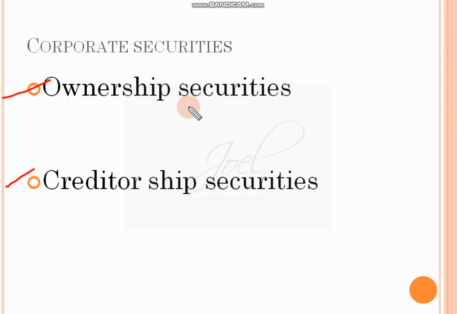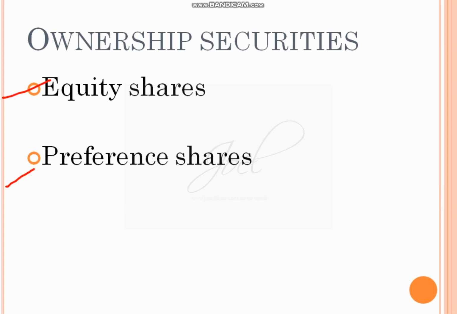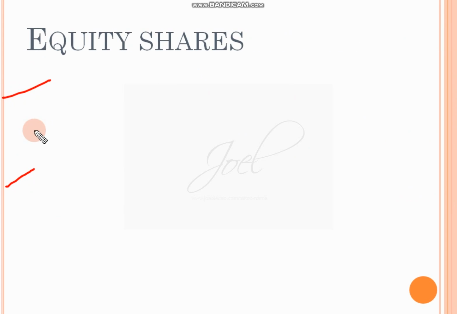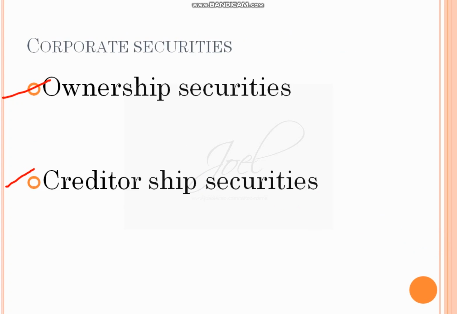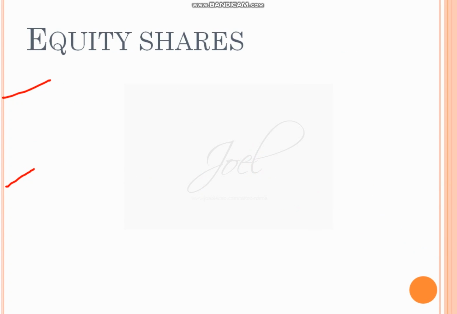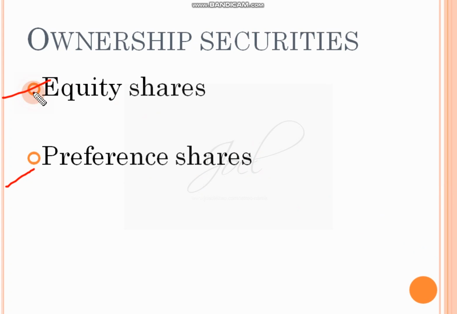Now, we have to see these two types of securities, corporate and ownership. So ownership securities are divided into two types. One is equity securities and preference securities. So this is a well known concept to you, I'm just reminding you, so you know this particular concept well. We'll see one by one. First we'll see the equity shares, then the preference shares.